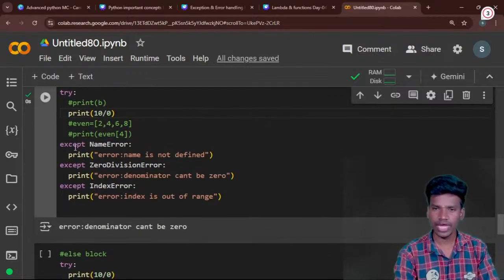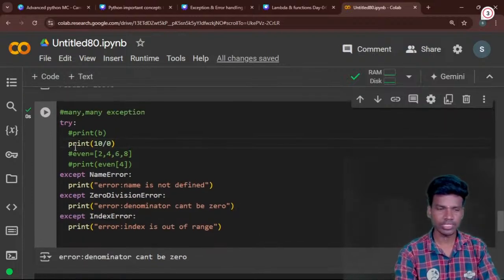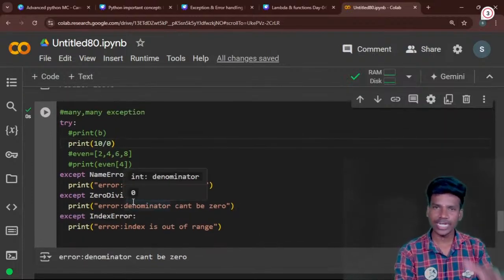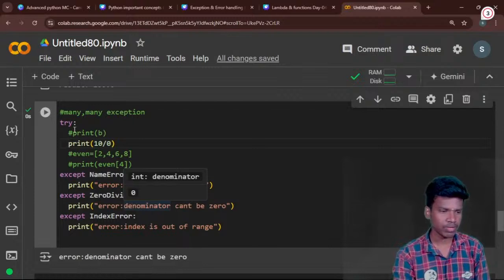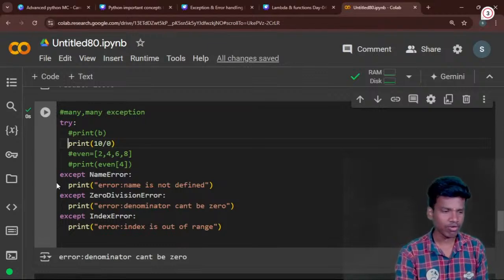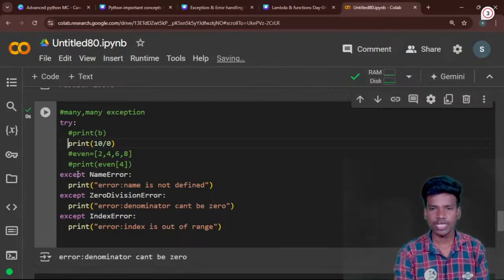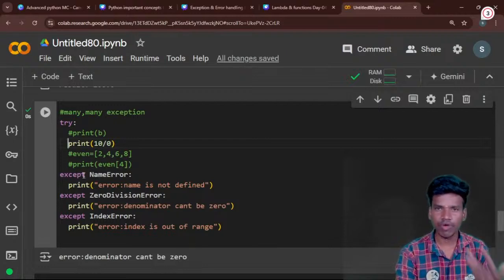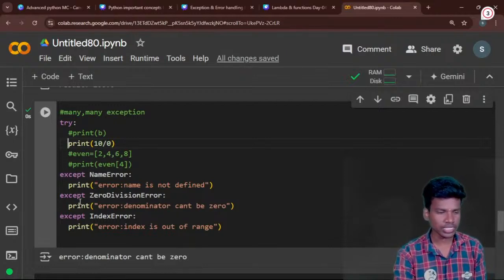Do you understand? This works like a conditional statement. First the try will check; the try only finds the error. The except will handle the error. We are using multiple exceptions, so the first exception is name error. The error is checked in this place. It is a zero division error, but this is a name error, so in this condition the check is false. Automatically it moves on to the next exception.